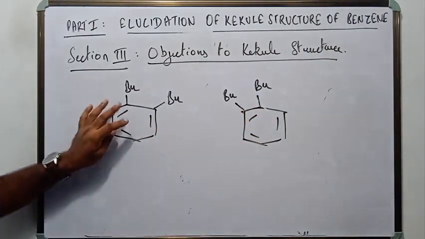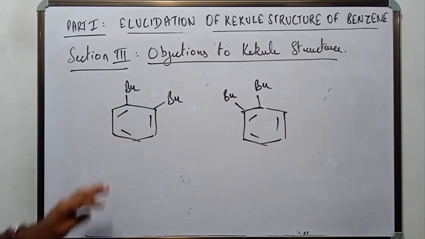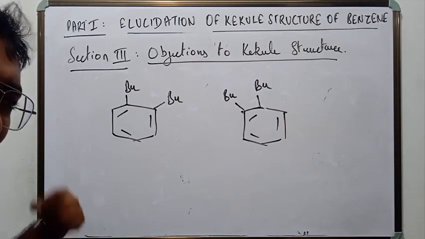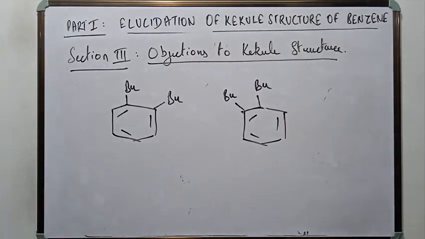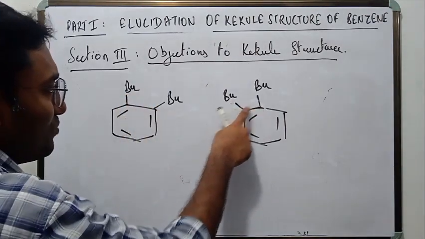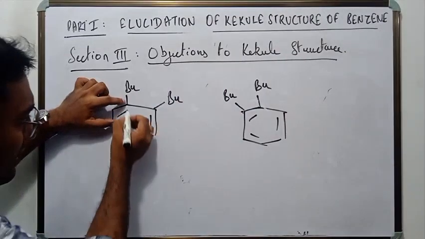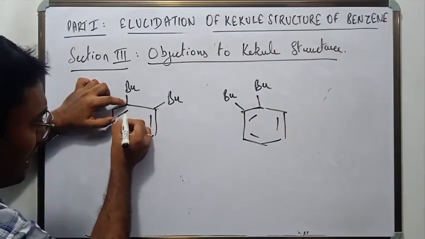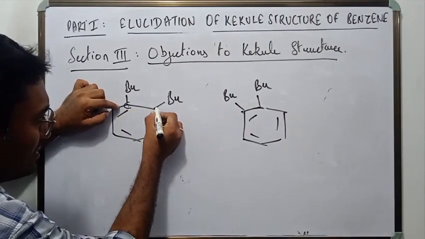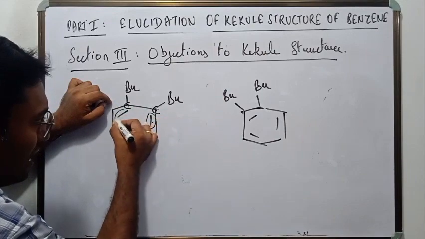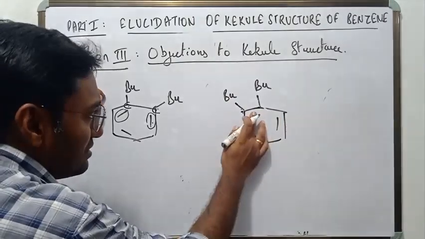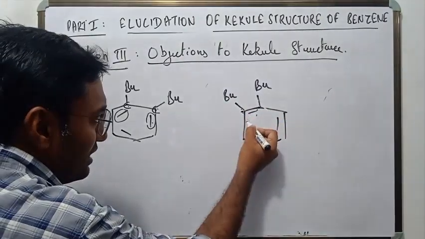So if this is the structure of benzene, if you are carrying out bromination of monobromobenzene, then what would form? 2 kinds of ortho substituted dibromobenzenes will be formed. One in which the bromine atoms are attached to carbon atoms containing double bonds, and one in which bromine atoms are attached to carbon atoms containing single bonds.